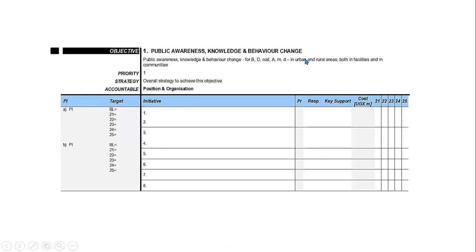Going a little bit more into detail, in our format, on top, we will find the name of the objective. Below that, a brief description of the objective. Then a broad strategy of how we're going to achieve that objective. And then accountable, preferably one organization will take accountability to achieve this objective. And then on the left-hand side, we make this objective SMART by means of 1 or 2 or 3 or more performance indicators.